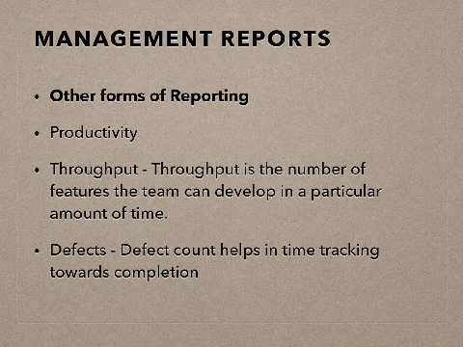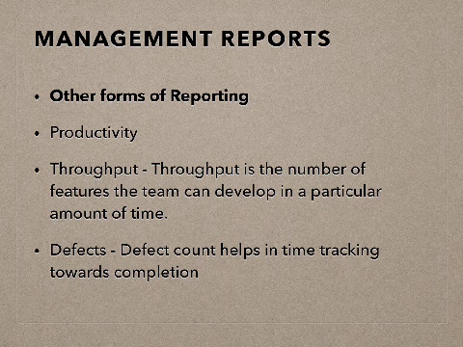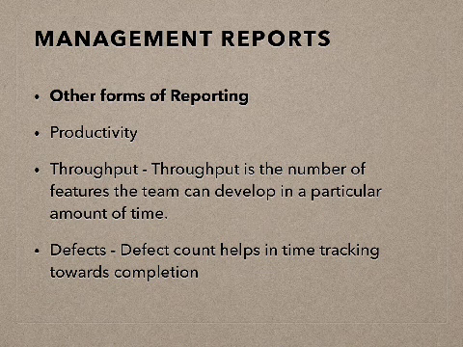Then the second aspect is the throughput. The throughput is the number of stories or features that the team can develop in a particular period of time. So within 1 month, how many stories is the team creating? That becomes the throughput of the team.